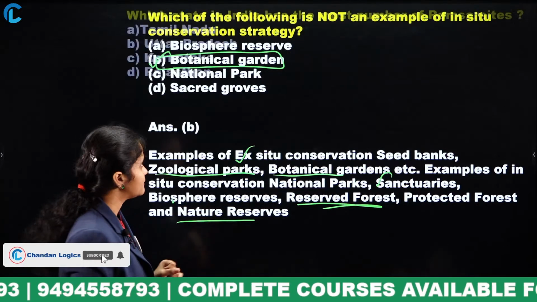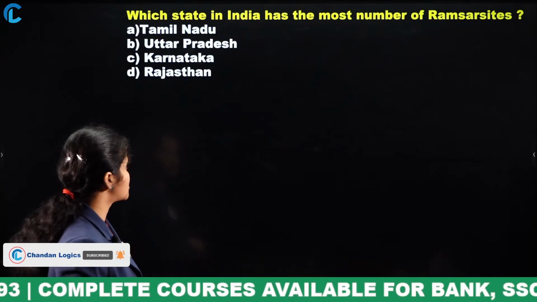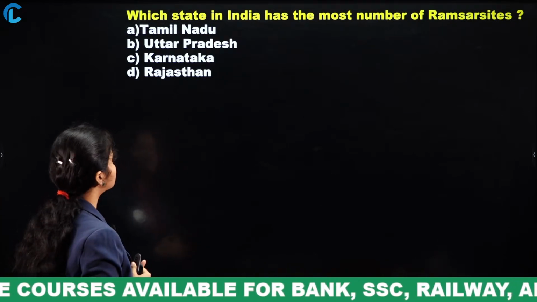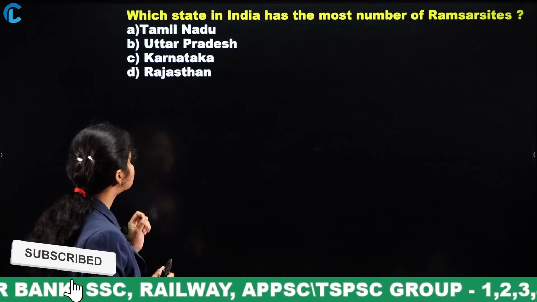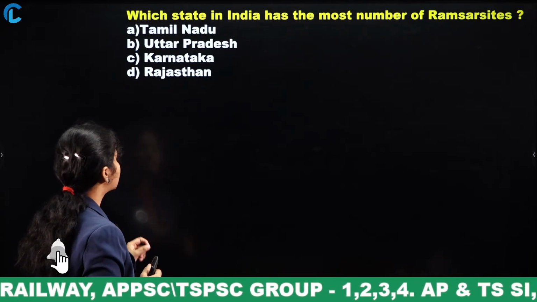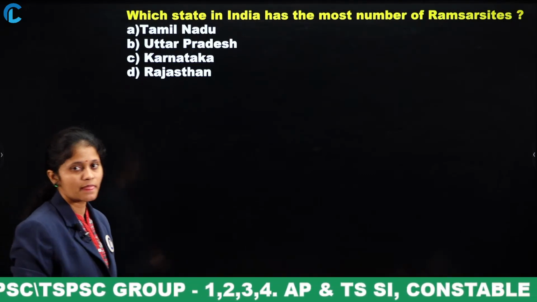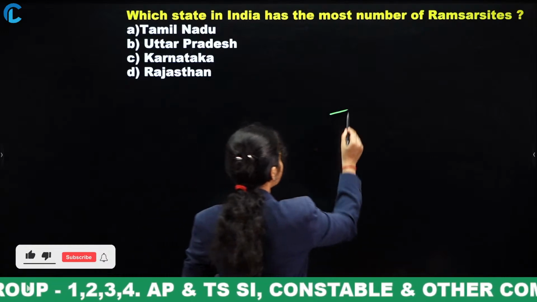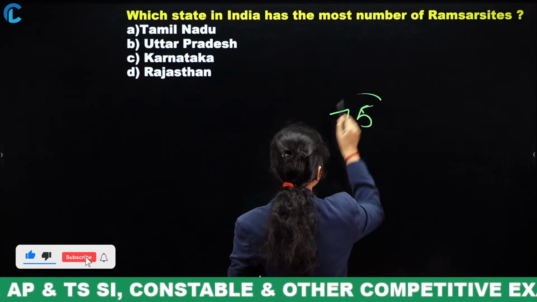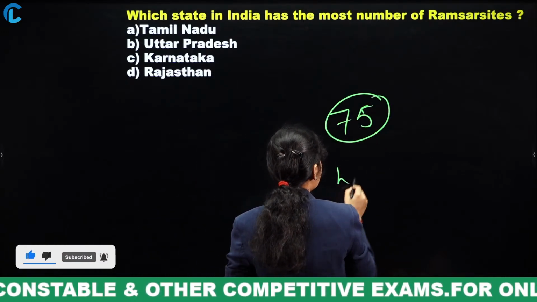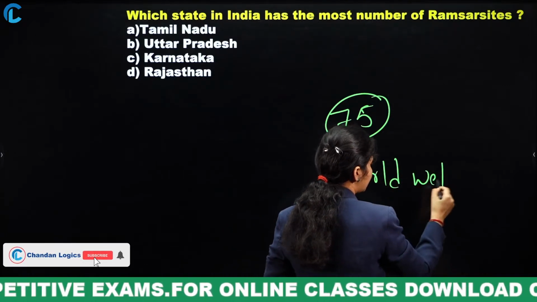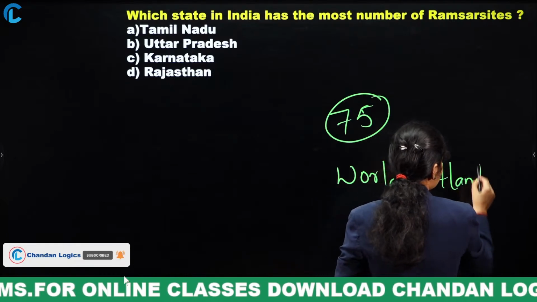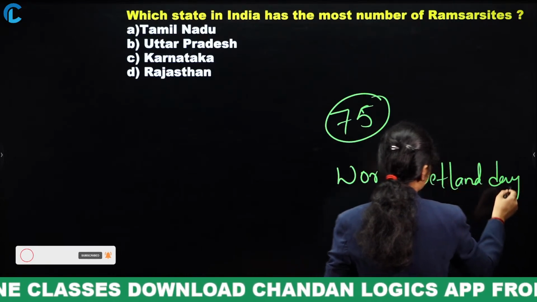Then moving to the next question, all about Ramsar sites. Which state in India has the most number of Ramsar sites? Tamil Nadu, Uttar Pradesh, Karnataka, Rajasthan. Overall, presently in India we have 75 Ramsar sites. And World Wetland Day, when is it celebrated? World Wetland Day is celebrated every year on 2nd February.